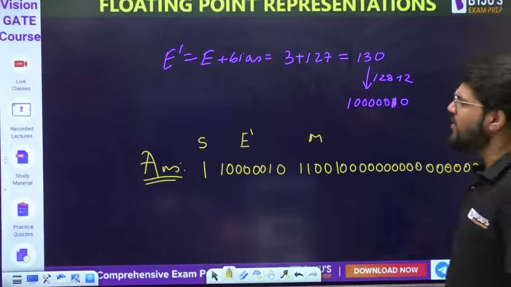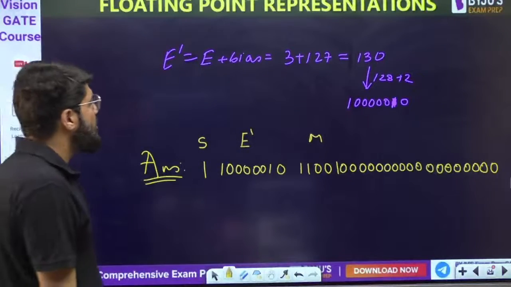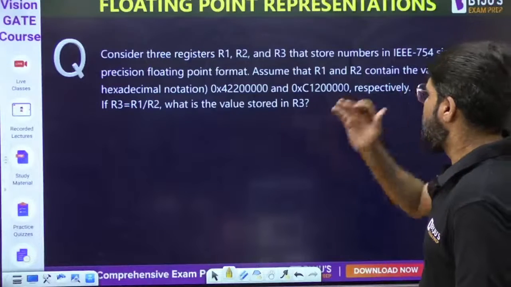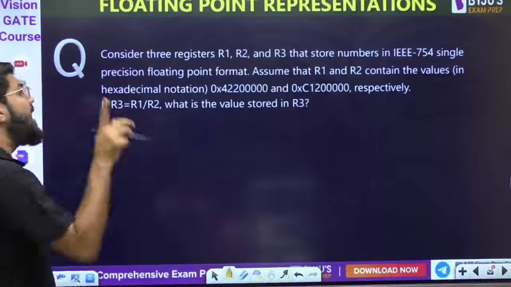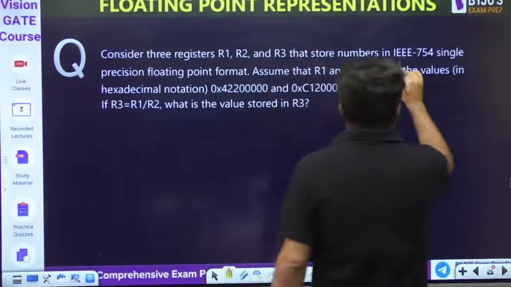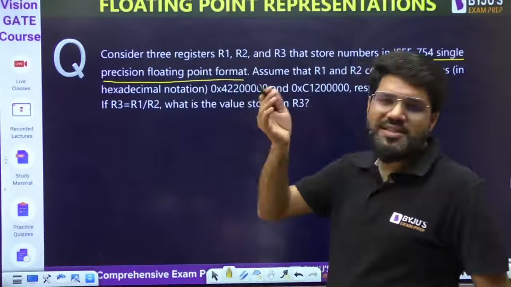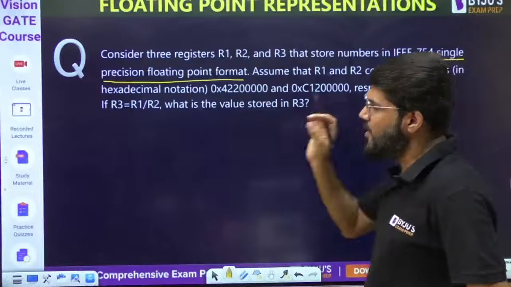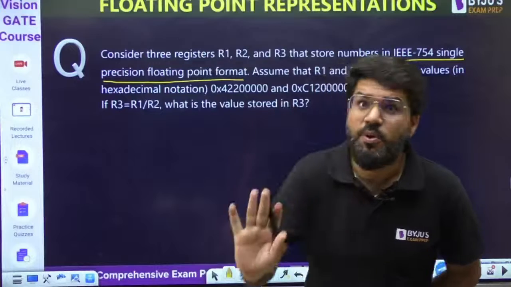Okay, so we are able to convert whether floating point to decimal or decimal to floating point. We are able to do both. Okay, so let's go for the next question. Acha, yeah, what is this? Please focus now. Consider 3 registers R1, R2, R3 that store the number in IEEE 754 single precision floating point format. See, most of the questions will only mention this much. So you should know what is that IEEE 754 32-bit single precision format. In that single precision, how many bits? 32 bits. How many for exponent? How many mantissa? This must be known to you.